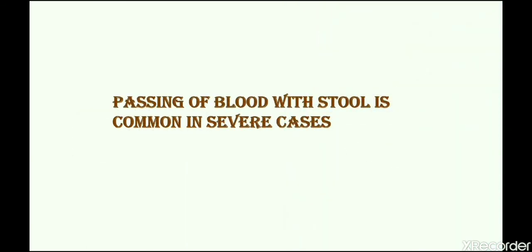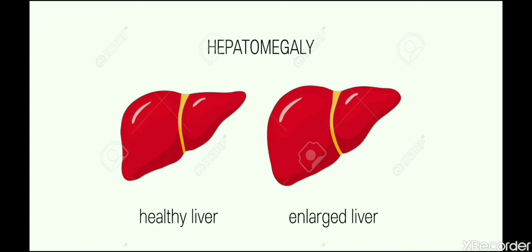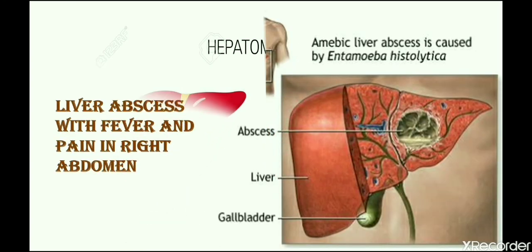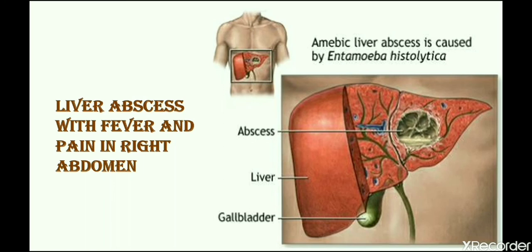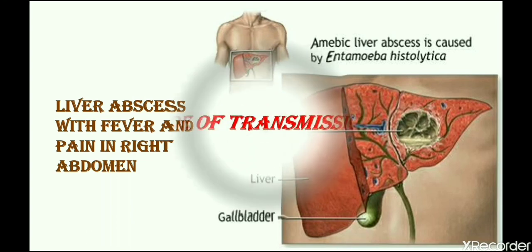Passing of blood with stool is common in severe cases. It can lead to hepatomegaly if the cyst enters inside the liver. In the liver, it causes liver abscess with fever and pain in the right abdomen.